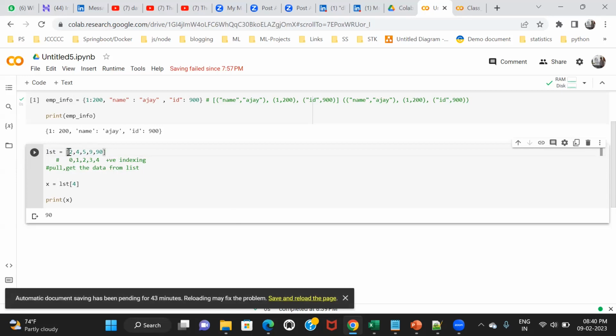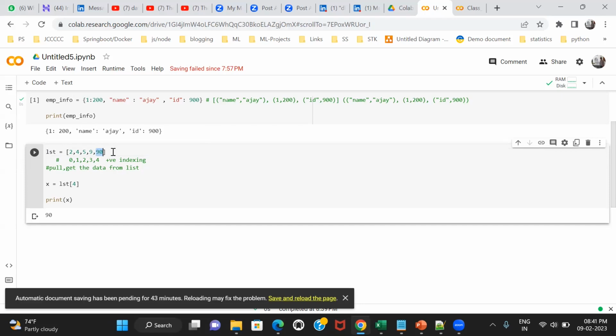Either I can start from 2, 4, 5, 9 and go in this direction, or I can start from 90 in the reverse direction. If you're starting from the last element, then you have to use negative indexing.